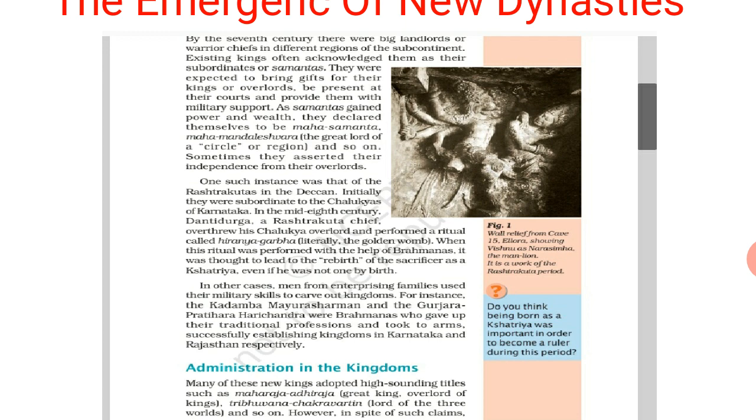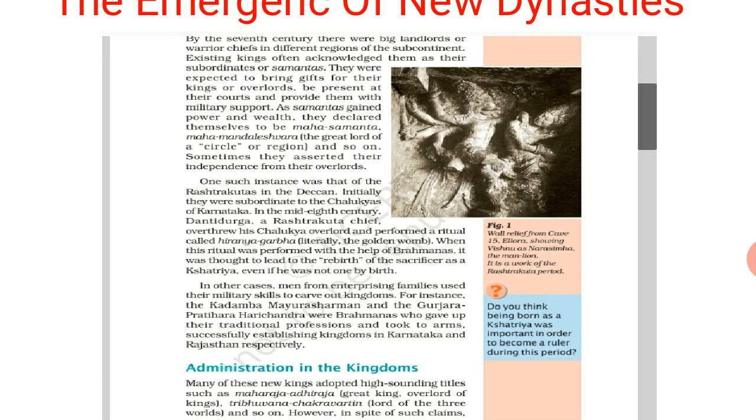For instance, the Kadamba Mayurasharman, Mayur Sharman, was an entrepreneur from the trader caste. He came forward to become the ruler, Kadamba. And the Gurjar Pratihar Harishchandra. See, from the Gurjar Pratihar dynasty, one Harishchandra came. He was also a Brahmin, but he gave up his Brahmin traditions and all those things, and he also took weapons and an armed force in hand, and he also became the ruler.